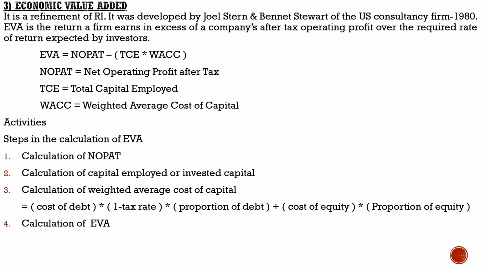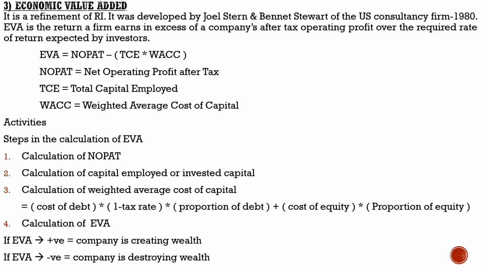And once you find out NOPAT, capital employed and weighted average cost of capital, you can easily find EVA. And the EVA equation is NOPAT minus TC into WACC, and you might get a positive value or a negative value. If you are getting a positive value, it means the company is creating wealth and it is working well. If the EVA is negative, the company is not in a good position. So this is the yardstick or the scale for interpreting the results.